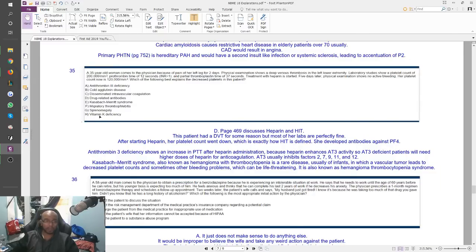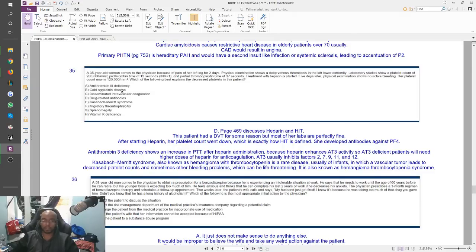The other answer choice here that was weird was E, Kasabach-Merritt syndrome. What is that? That's actually hemangioma with thrombocytopenia, and it's a rare disease, usually of infants, in which a vascular tumor leads to decreased platelet counts. Okay, we didn't have that either. It's also known as hemangioma thrombocytopenia syndrome, so just remember that in case it shows up on your next NBME or something. The other answer choices, you should know what they are.